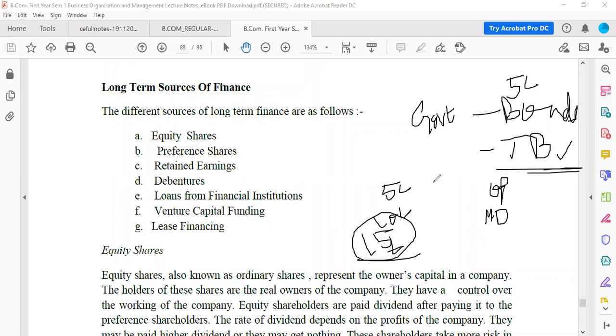This treasury bills interest will be mentioned on the RBI website, so you can check the RBI website at any point of time and get the percentage of the treasury bills. Okay, let me check what is the percentage of treasury bills.